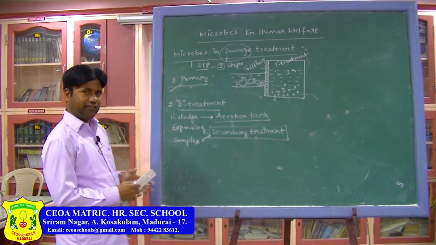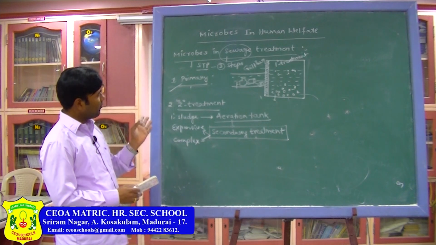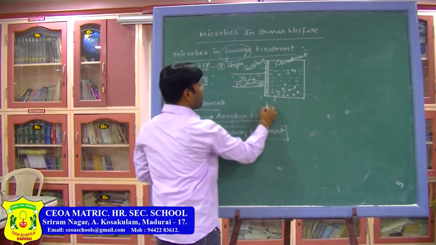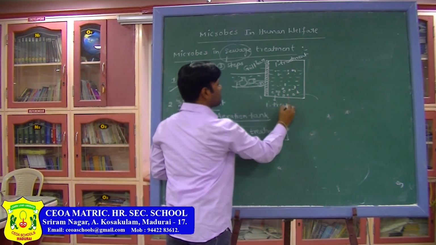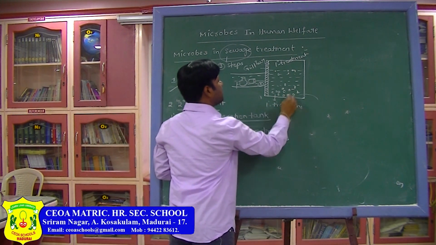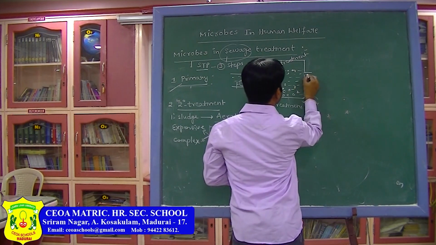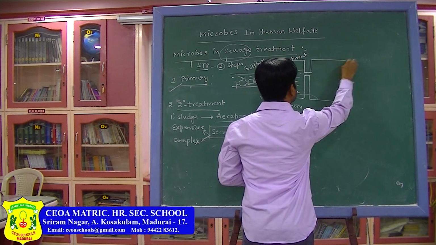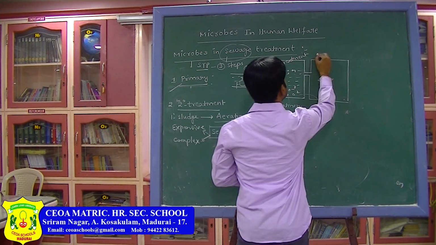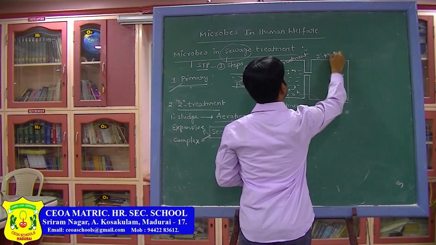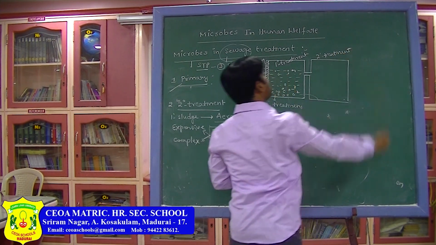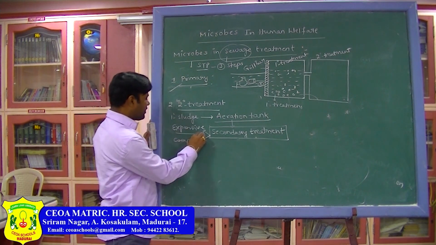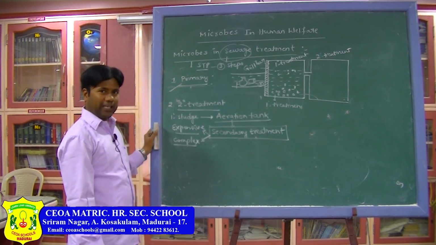Whatever waste we got from the first step, the primary treatment we learnt just now, this total waste we are sending into another chamber. This is the secondary treatment chamber. It is expensive and a complex process.